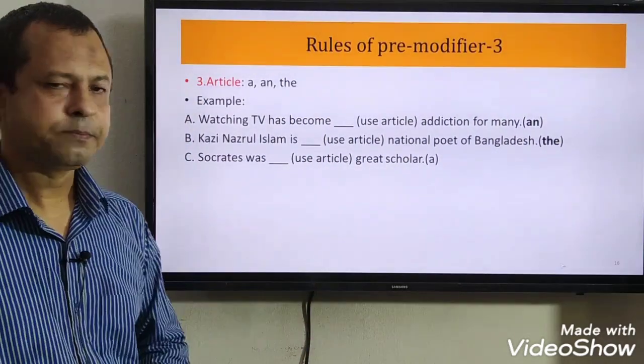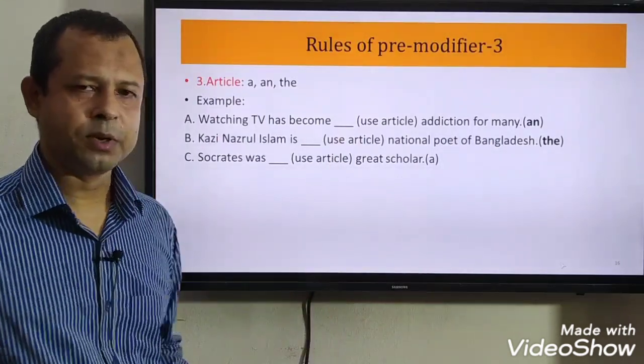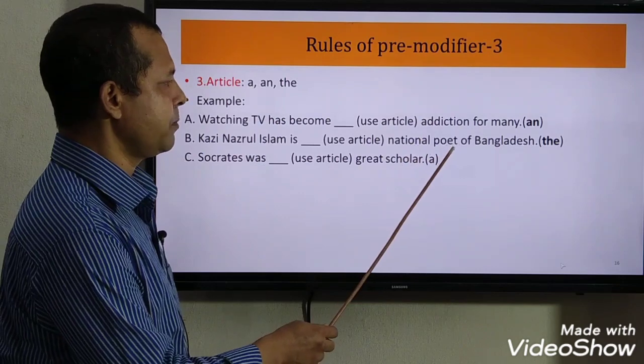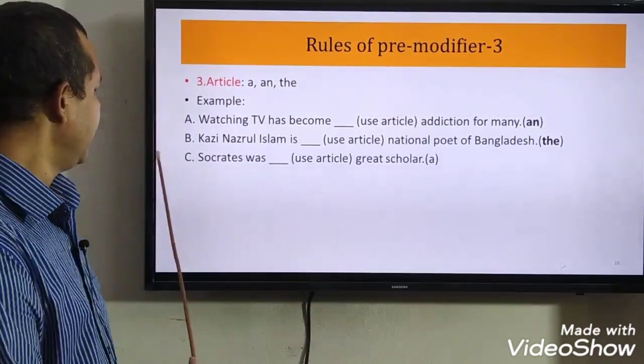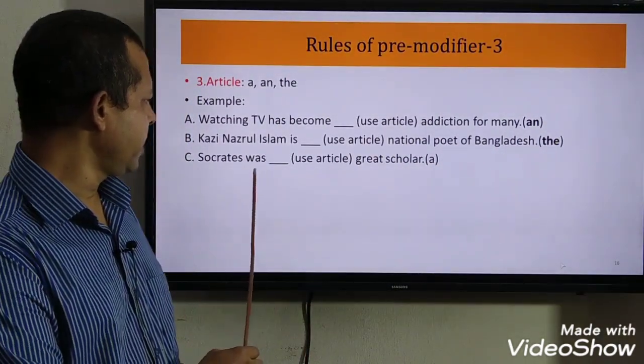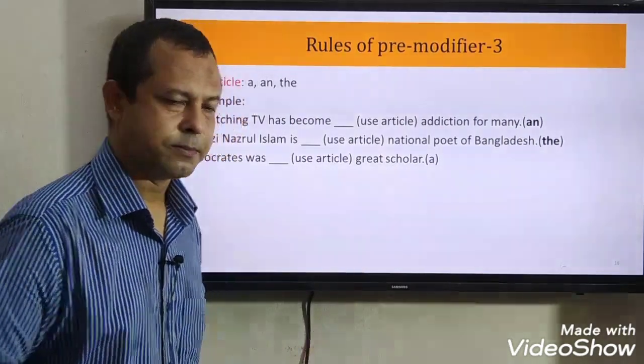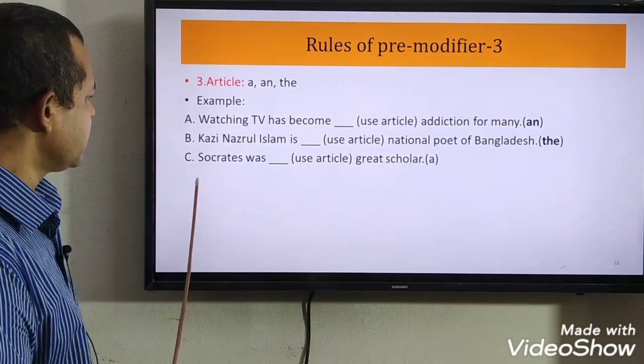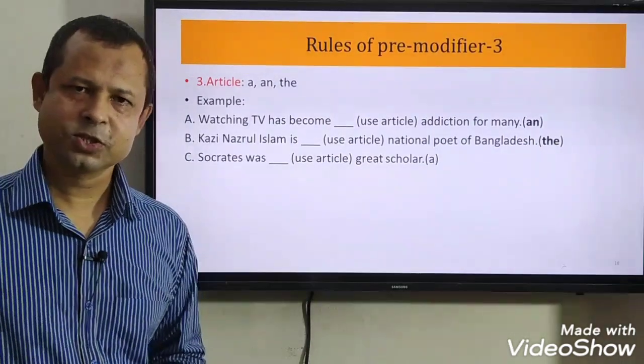Use an article here. I think the is suitable here. Kazi Nazrul Islam is the national poet of Bangladesh. And in C: Socrates was dash great scholar. Which article is suitable? Obviously a. Socrates was a great scholar.